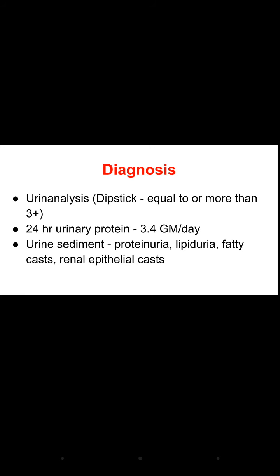Now, how to diagnose this nephrotic syndrome? First is urine analysis. If the dipstick method is used, the protein will be 3+ or more, right? In the 24-hour urine protein, the protein will be more than 3.5 grams. Then if we do the sediment, there may be proteinuria, lipiduria, fatty casts or renal epithelial cells.